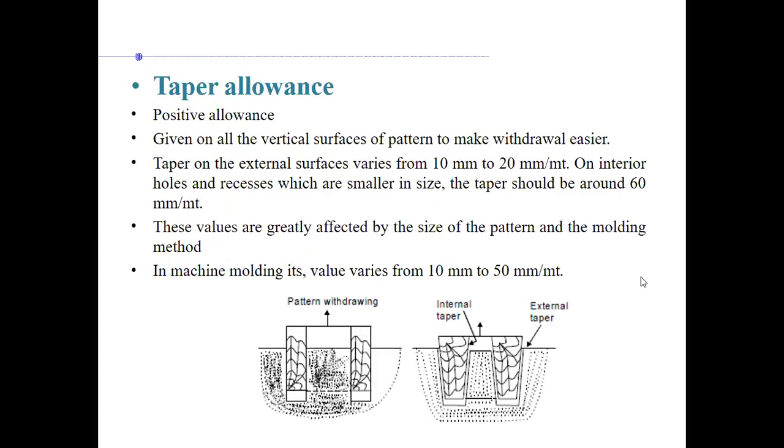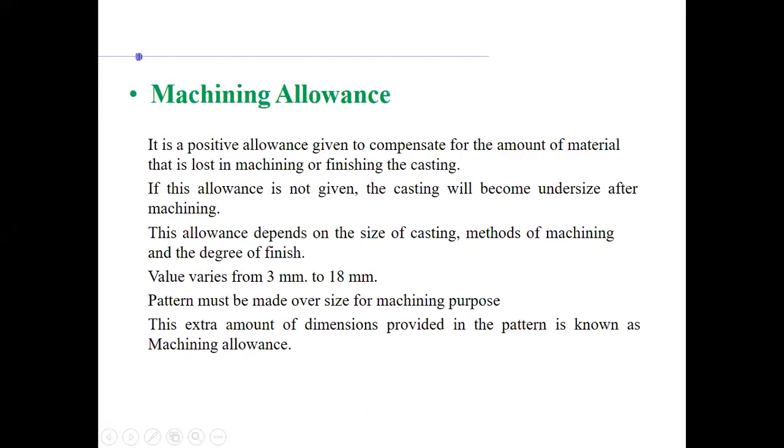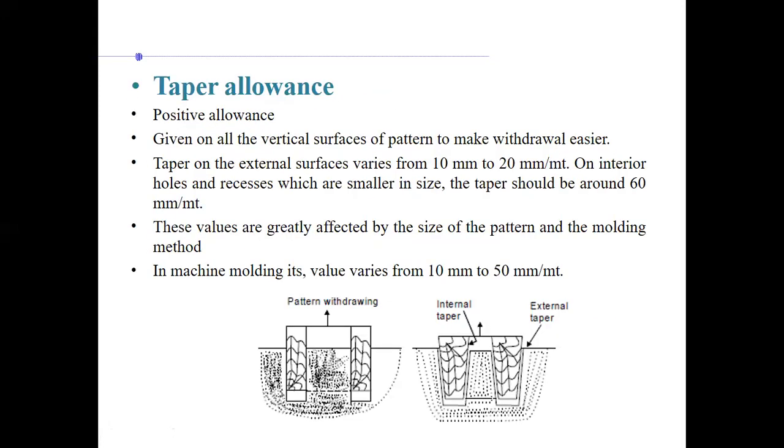You see taper allowance. As I was talking about that, it is given just so that the pattern can be easily taken out. It is a positive allowance given on all the vertical surfaces because you're trying to, for example, if I want to have this shape, perfectly perpendicular surface, as you can see, but I'm keeping a taper, although it is not required. That is why it is called a positive allowance. And those were the negative allowances that we have kept, if I'm not wrong.